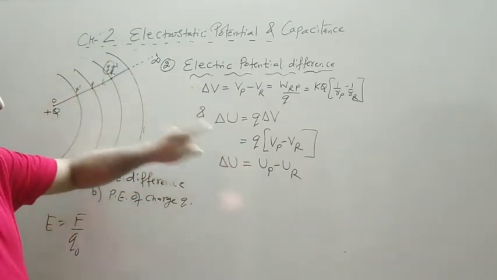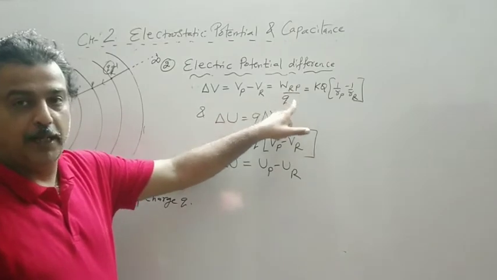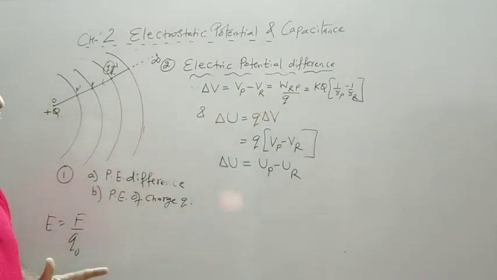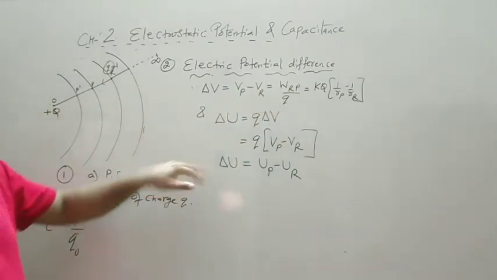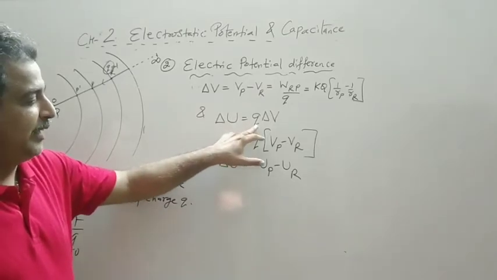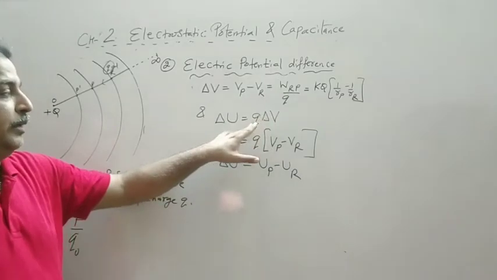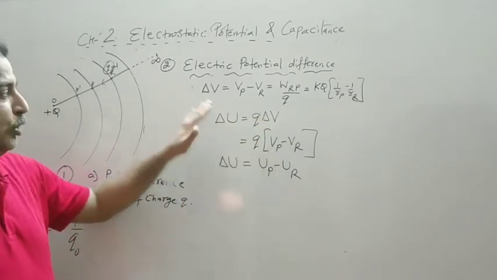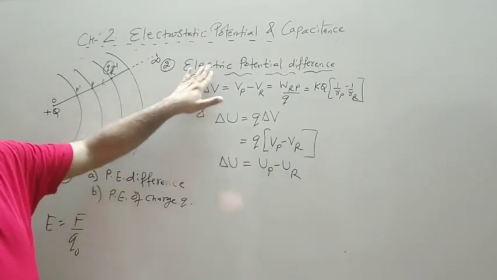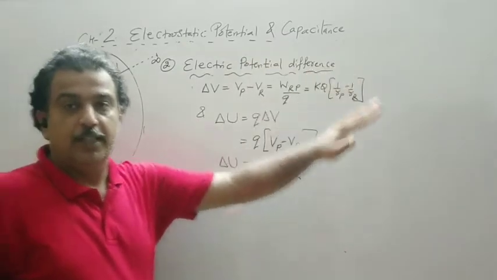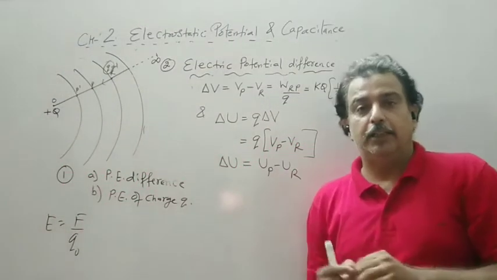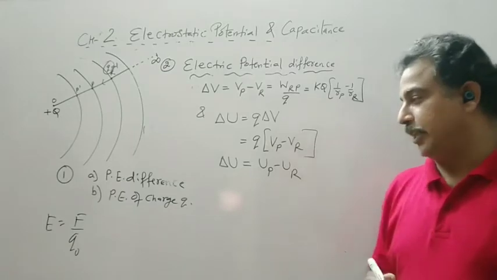So delta V is nothing but joule per coulomb. So if I move 10 coulomb, multiply that delta V by 10. If I move 5 coulomb, multiply by 5. So delta V is electric potential difference, and it is work done to move a unit positive charge.